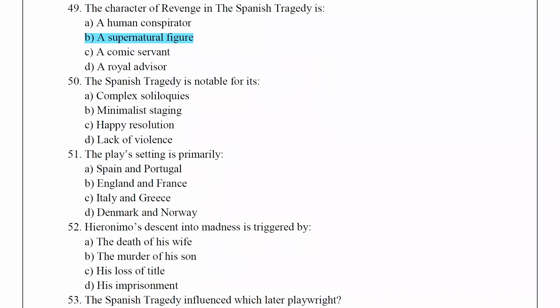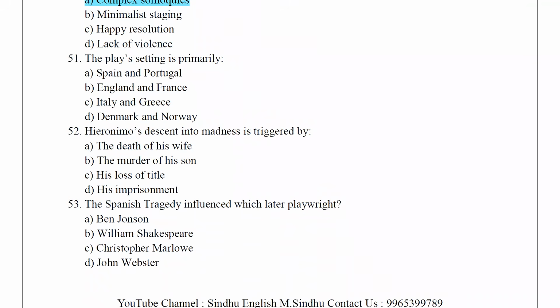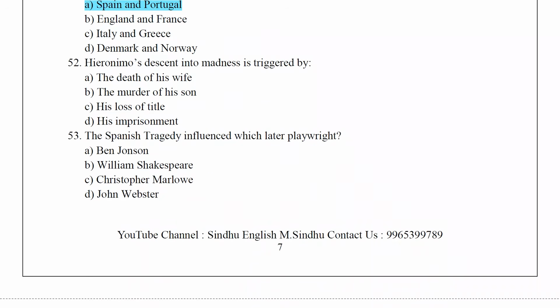The Spanish Tragedy is notable for its complex soliloquies. The play's setting is primarily in Spain and Portugal. Hieronimo's descent into madness is triggered by the murder of his son.